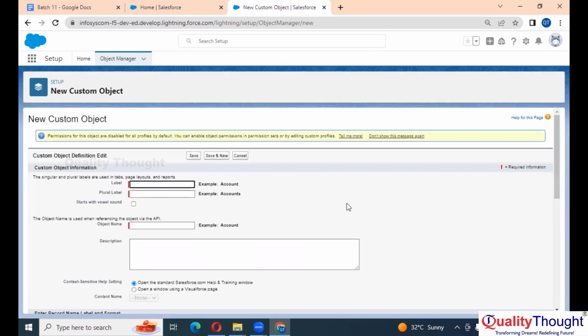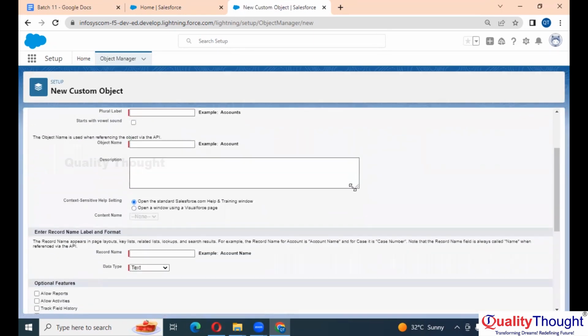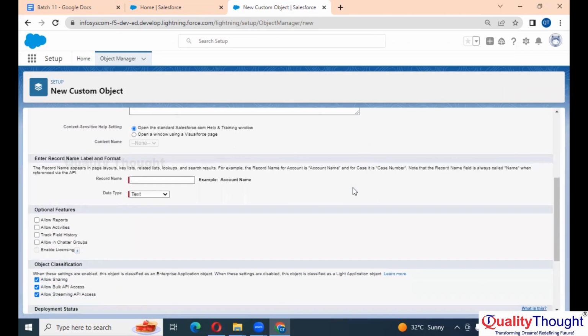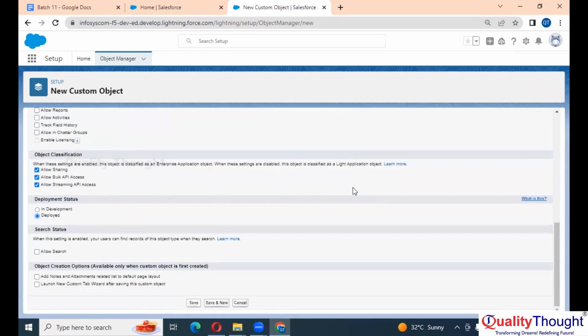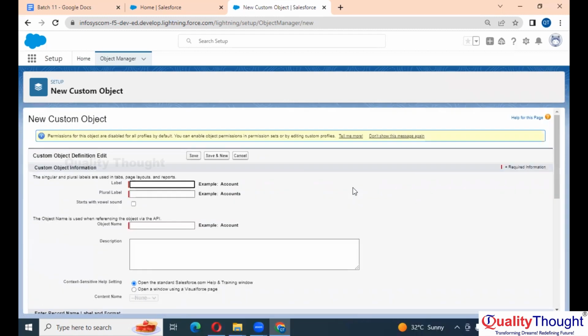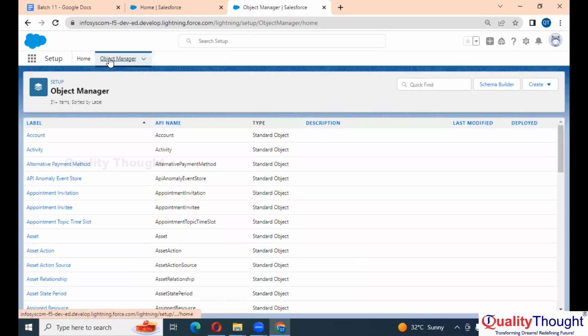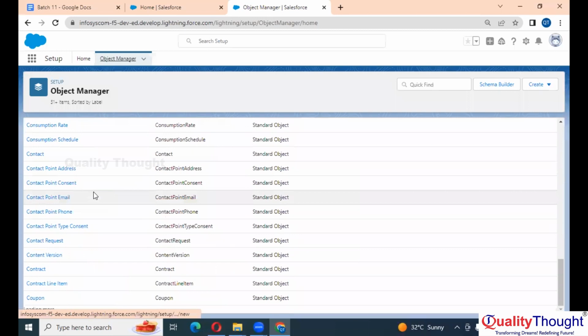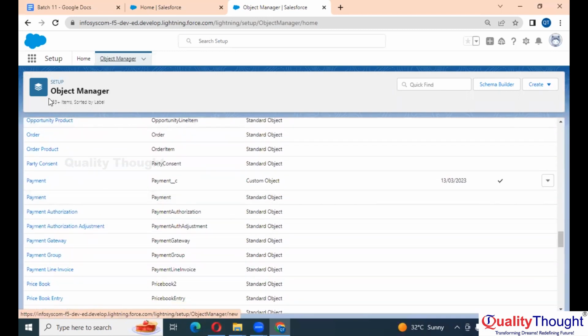Now from here onwards, everything is the same. Like yesterday, we saw how the page looked. The same page you will get here, right? Now the thing is, if you see, there are 153 plus items, 153 plus objects, right? Here there are 153 plus objects, right?